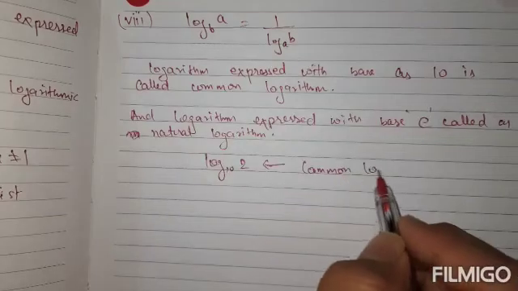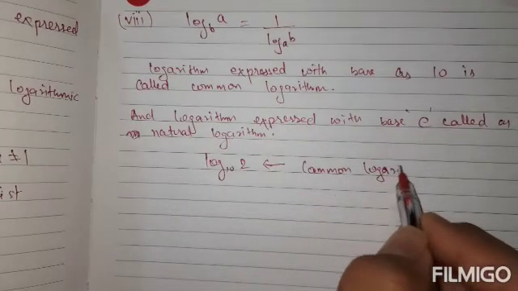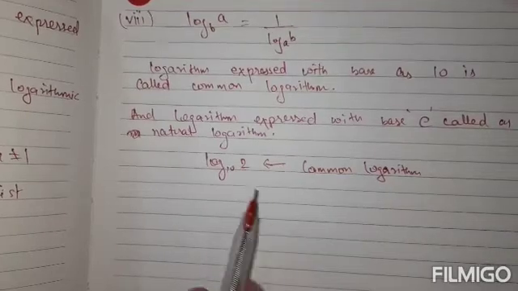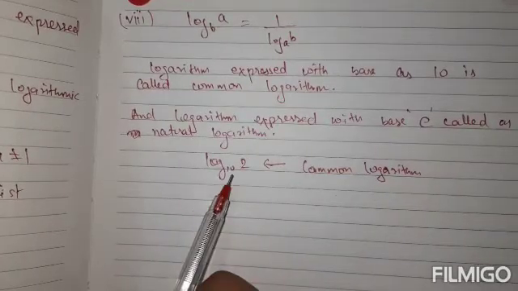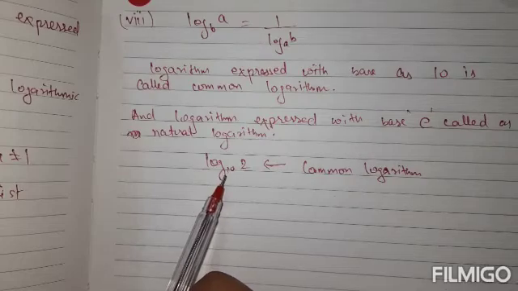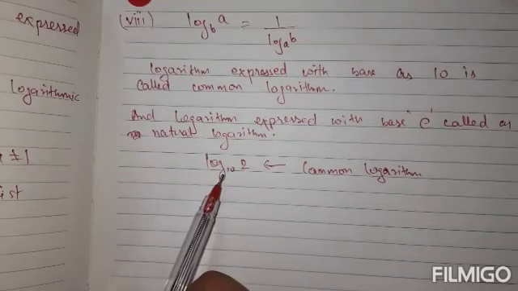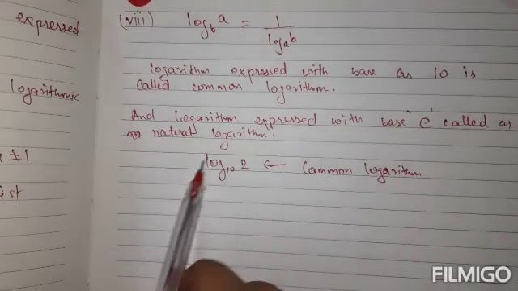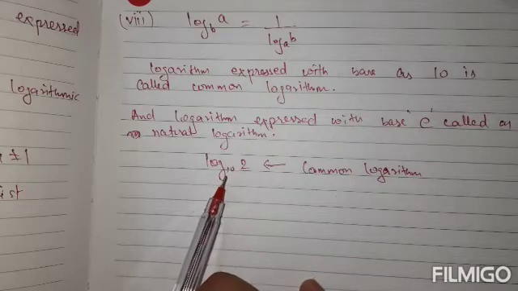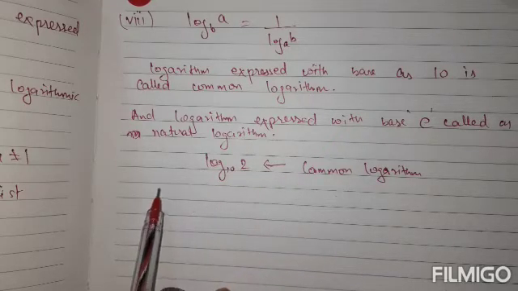It is called common logarithm because in physics and chemistry and in many other fields, we need to find the logarithm of many numbers, and that logarithm can be found when it is expressed with base 10 by the use of a logarithmic table. So that's why it is commonly used in many fields with base 10, and it is called common logarithm.